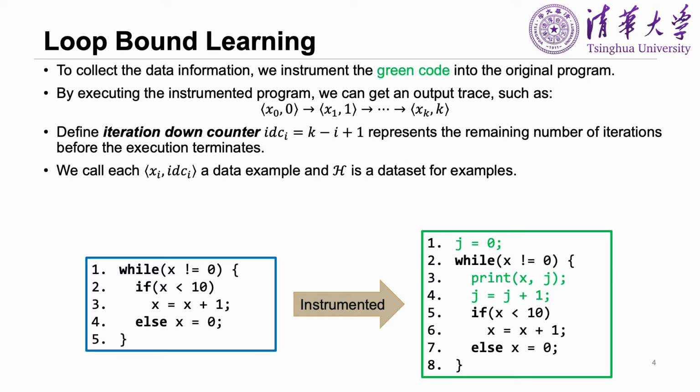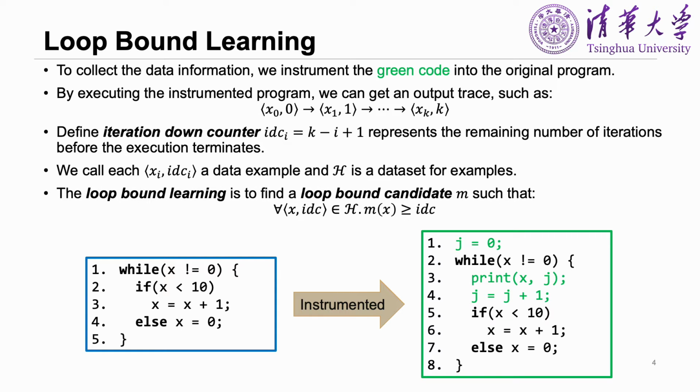By combining each xi with its iteration down counter IDCi, we can get a data example. Suppose H is the data set for data examples. Thus, we can formally define the loop-bound learning problem as to find a loop-bound candidate m, such that for all data examples (x, IDC) in the dataset, m(x) is always greater than or equal to IDC.